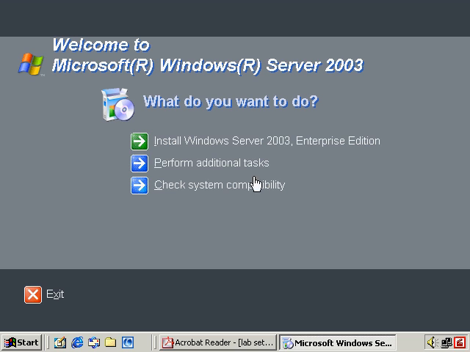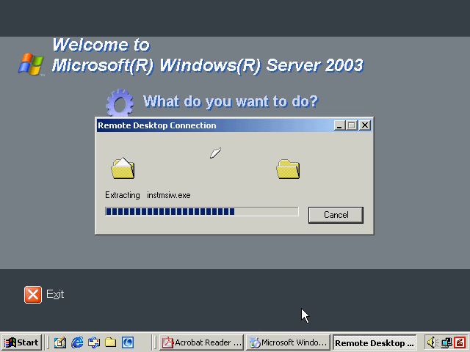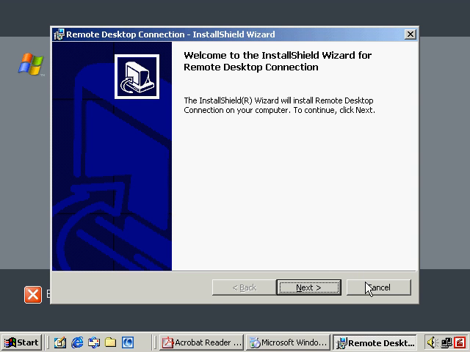As far as the operating system is concerned, you want to click on Perform Additional Tasks. From here, I see right there that I've got Set Up Remote Desktop Connection. If I click this, it takes me through the actual installation process. I'm going to cancel this out for right now, just because I want to show you one other option we have.